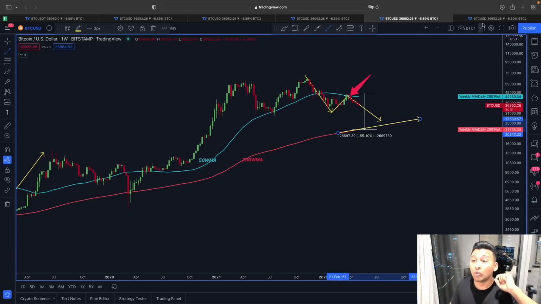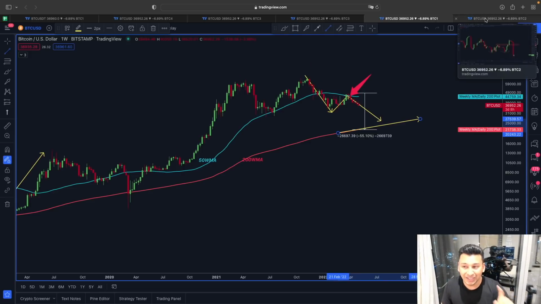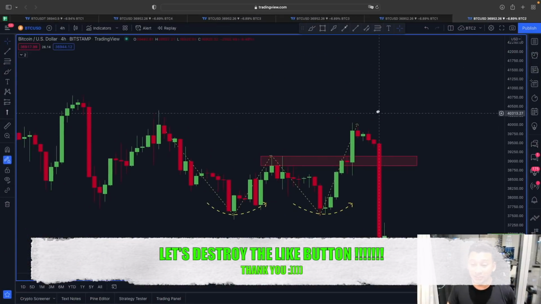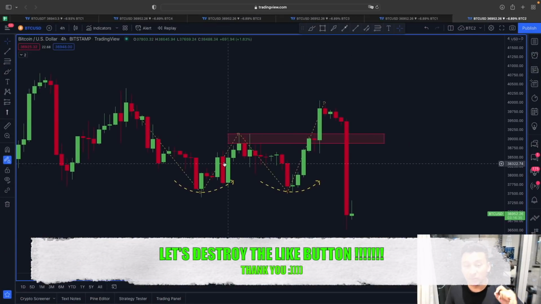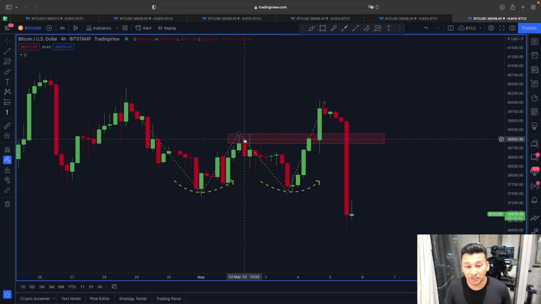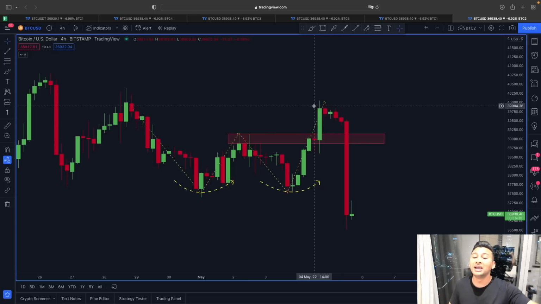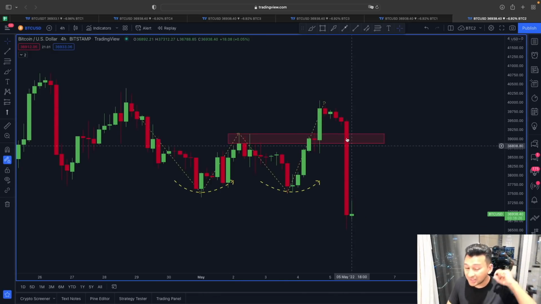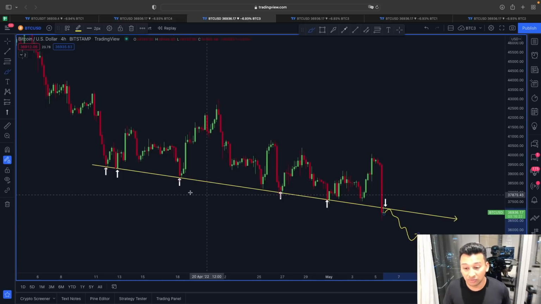But this is not what we want the price of Bitcoin to do at any cost, because we know this bullish scenario that was playing out, this double bottom, actually failed. You can see the price could not find support at this previous temporary baseline or the neckline area, and we also clearly broke below the previous bottom line. So this has already been invalidated, and also the price of Bitcoin is getting rejection around this falling trend line.